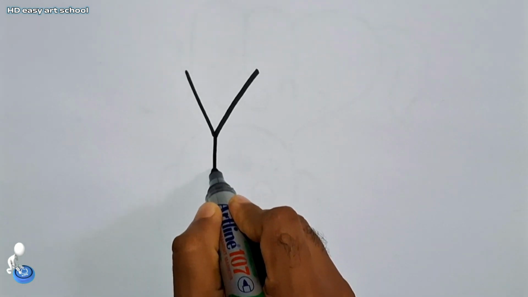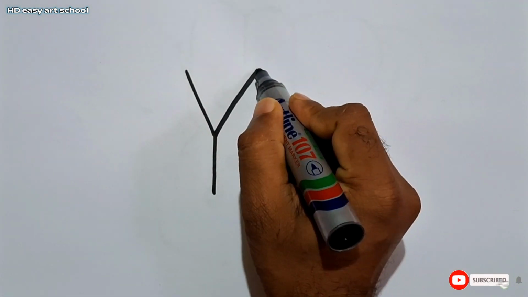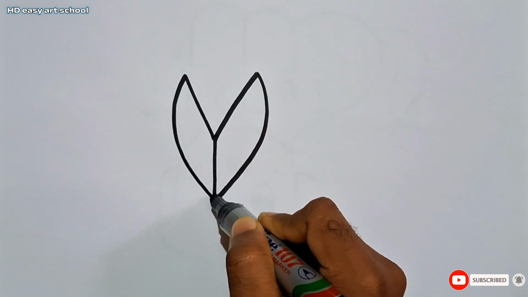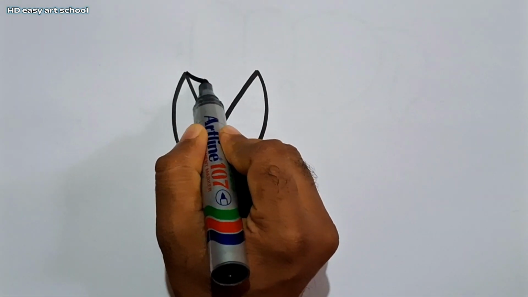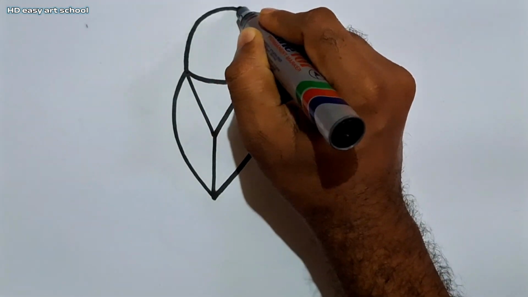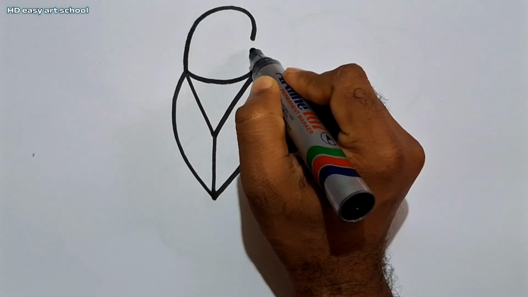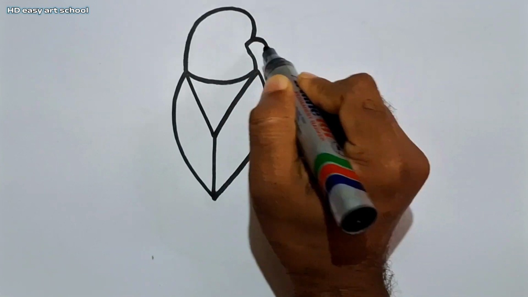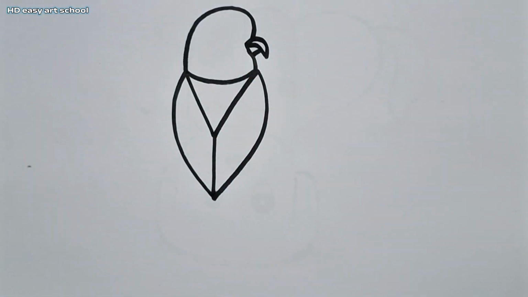At first I draw a letter Y and connect the line and another line. Now I draw a curved line and draw an inverted J. Draw a curved line and complete its back.